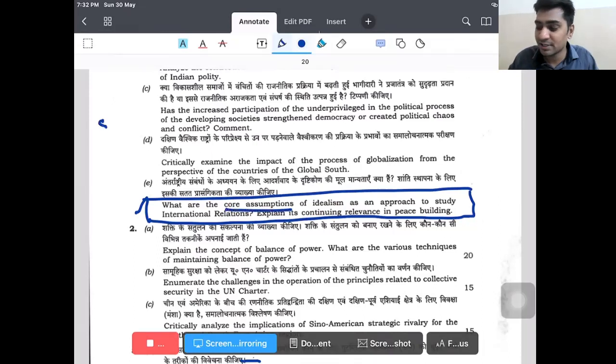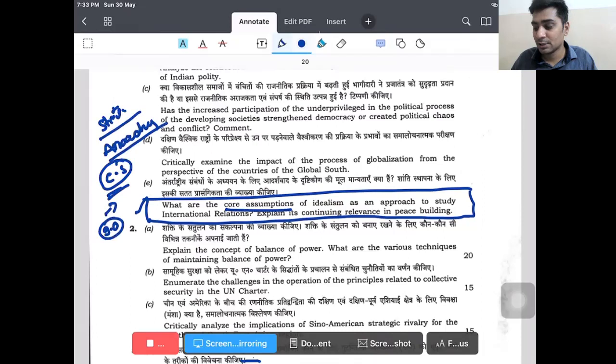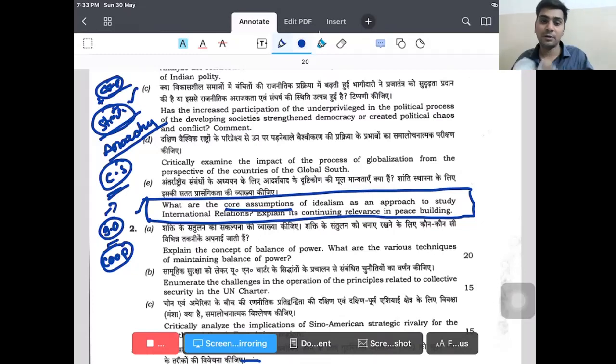What are the core assumptions? They believe that states are the ultimate actors. There exists anarchy, and how can this anarchy be prevented? Not just by balance of power. You have to have collective security. This is a term that they use. What is collective security? You engage in international organizations through cooperation rather than conflict. You can resolve the disputes. And one more core assumption is that states are not the only key actors. Unlike realists, they believe that apart from states, there are certain other organizations. So this is not state centric alone. They have considered other actors in international relations. The actors may be NGOs or transnational or multinational companies operating at the global level. So these are the core assumptions.